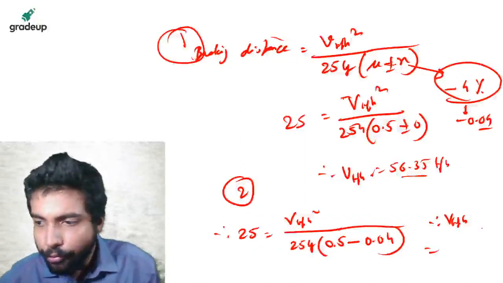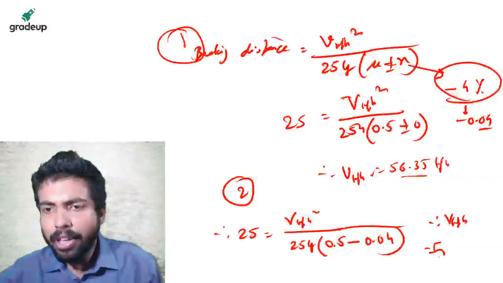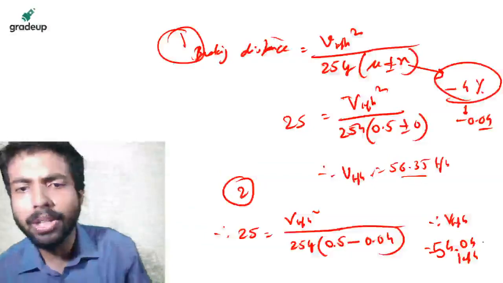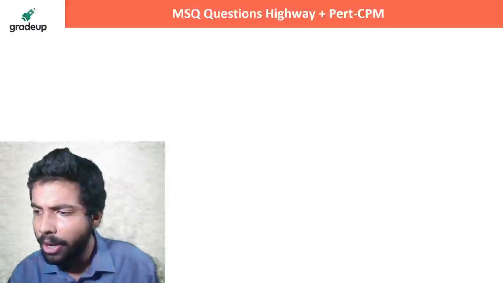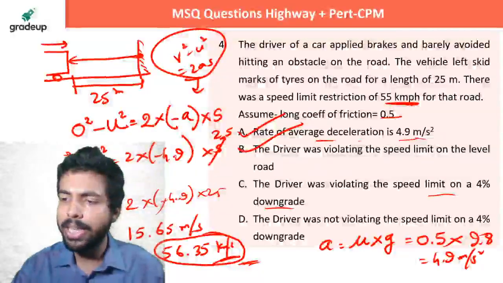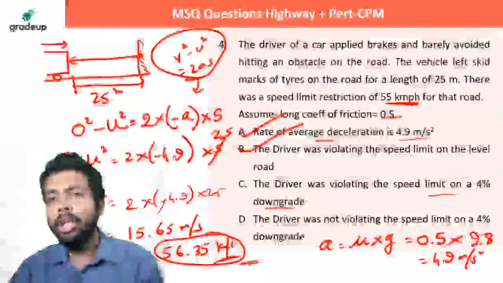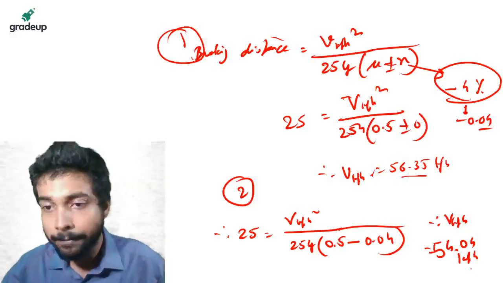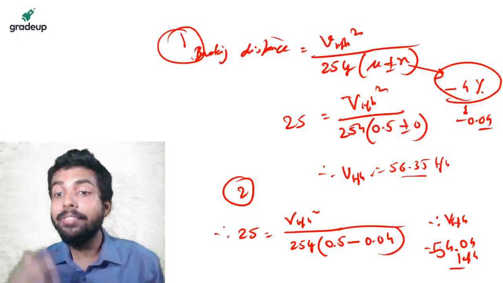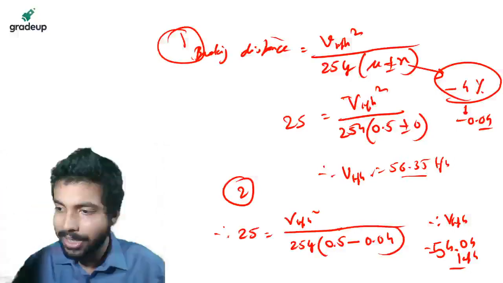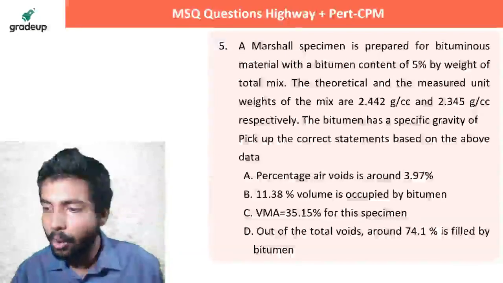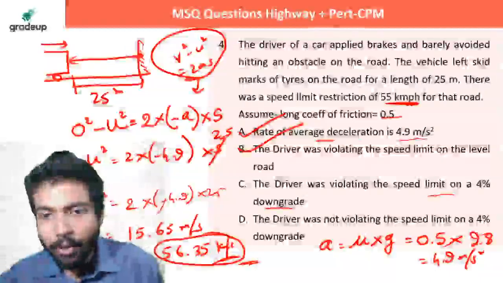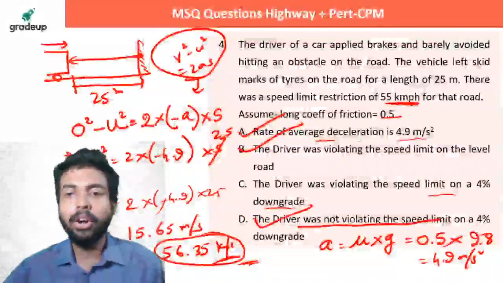So I am getting 54 here. Just check once. I am getting 54.04 kilometer per hour. Just check once whether I am correct or you are correct. Yes, Prajakta and I have got the same answer. Give me high five, Prajakta. So it's 54.04 kilometer per hour. This is still less than the 55 kilometer per hour speed limit, right? So yes, Rahul absolutely correct, Gopika absolutely correct. That means the driver is not violating the speed limit on a 4% downgrade.